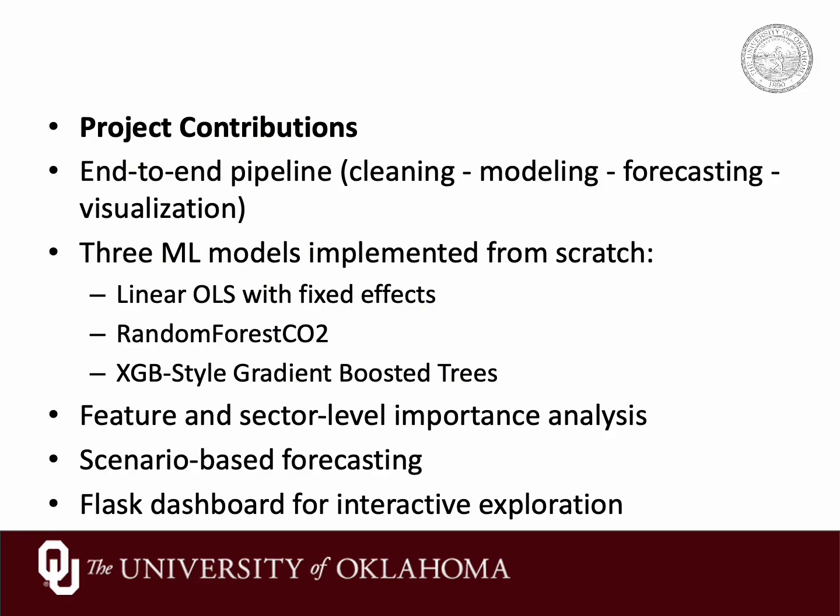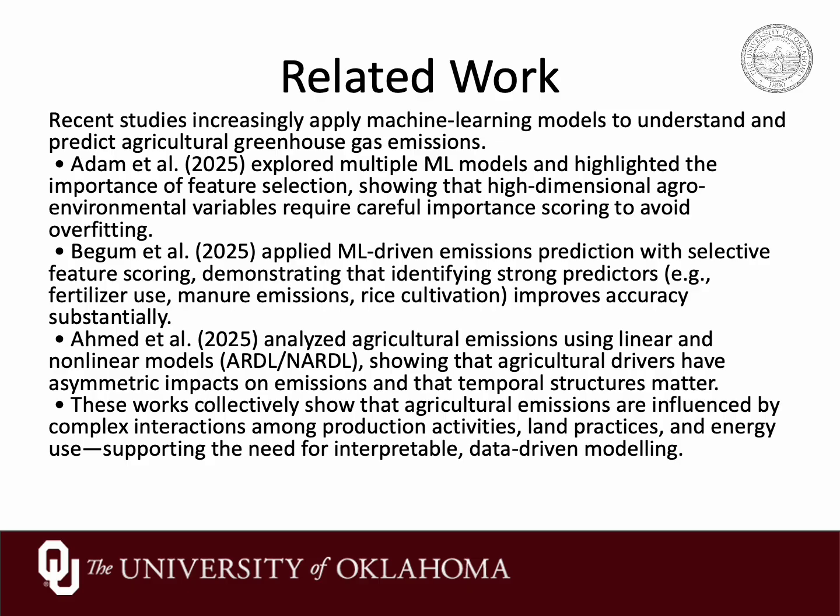We compute permutation based feature importance, group those features into sectors like fertilizers, livestock manure, and food transport, and perform scenario based forecasting for 5 future years. All outputs are then exposed through a Flask dashboard where users can see KPIs, a world heat map, country level trends, and feature importance plots. Overall, the contribution is not just a single model, but a complete teaching-scale decision support system for agro-food emissions. We organized the related work into four strands, which we will summarize briefly.